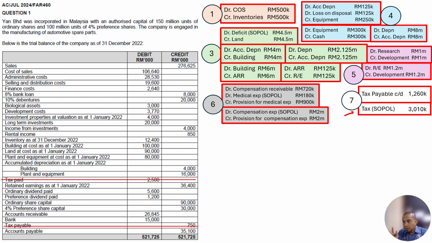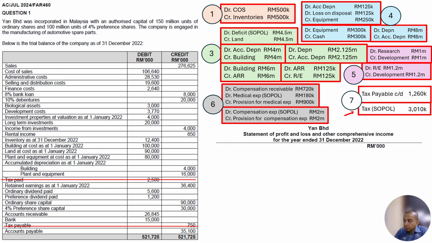This is all the information. If you are doing this in your question or paper or answer scheme, this is all you can refer to for the adjustments or the notes that you made just now. No need to take it to another place. I just put it here because there is not enough space for me to do it. All right. So first things first, we prepare the statement of profit or loss according to the question. Remember the full title, and RM. Don't forget it if you want to do RM; if not, then no need to put it.